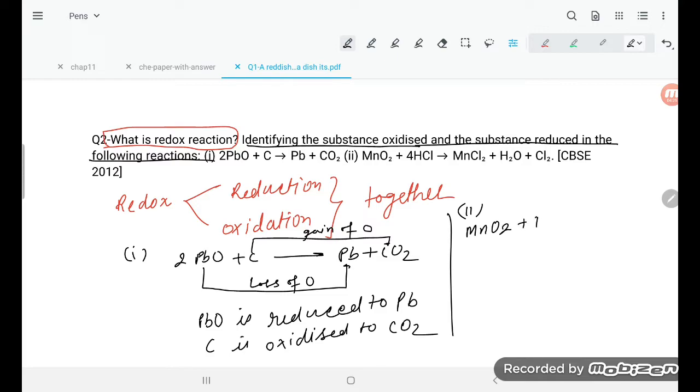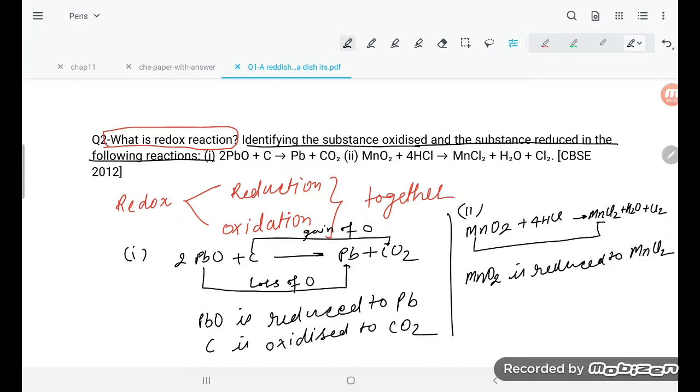MnO2 plus 4HCl is going to give MnCl2 plus H2O and Cl2 is also there. Here, in this one, MnO2 and MnCl2: loss of oxygen means this is going to be reduced. So you can simply write MnO2 is reduced to MnCl2, right?